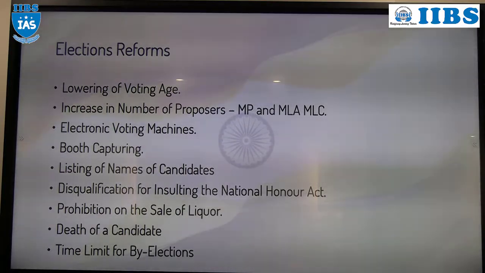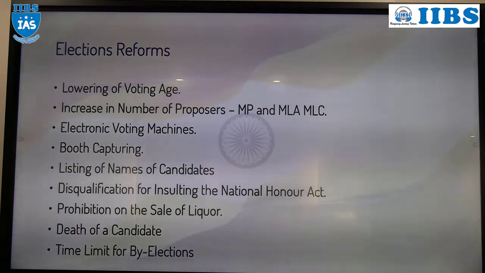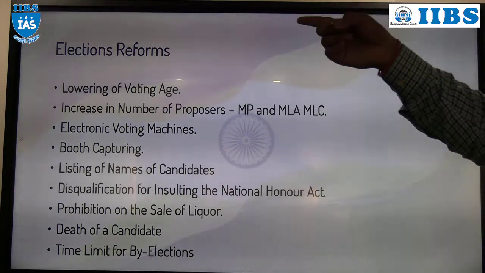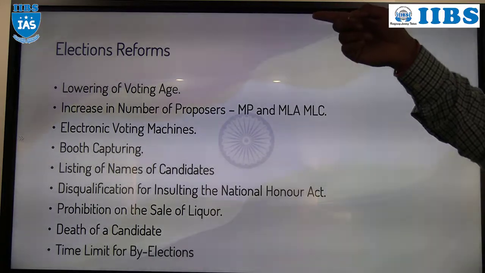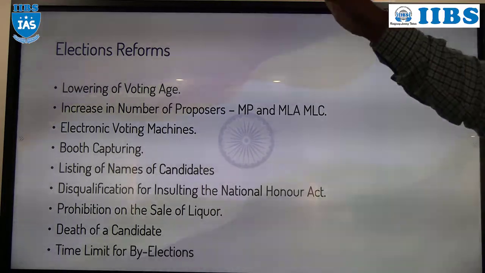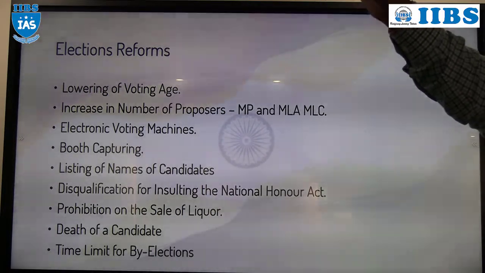Rajya Sabha and Council. Take an example, Karnataka. In Karnataka, the total number of MLCs is 40. Our principal is contesting the MLC election from any party.